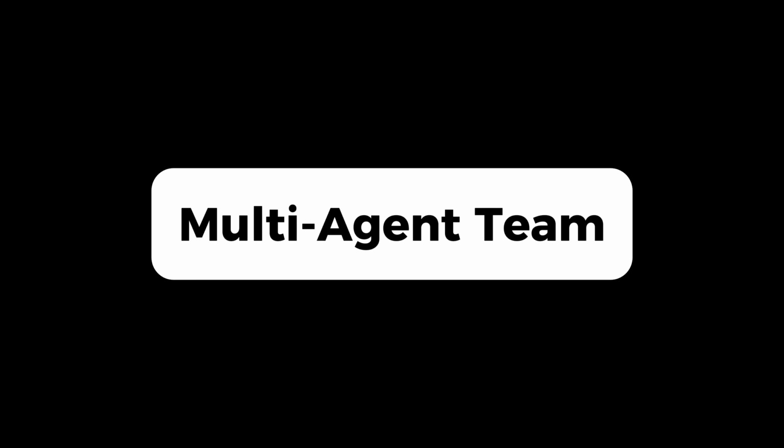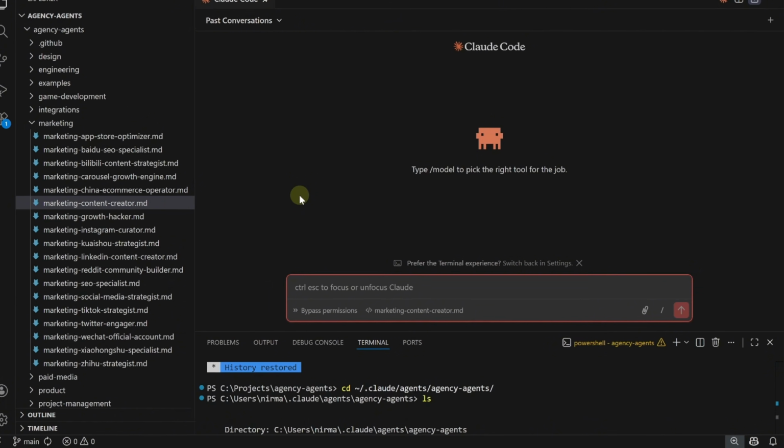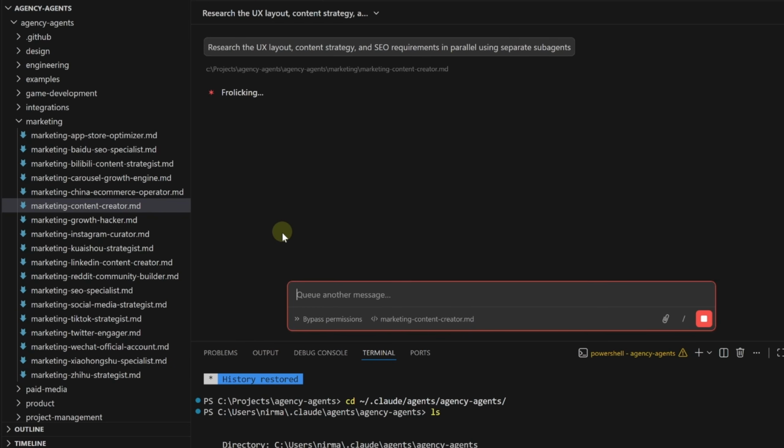So this is the part I said was the most useful. Let's say you are building a landing page. Instead of doing everything sequentially, you tell Claude, research the UX layout, content strategy, and SEO requirements in parallel using separate subagents. And Claude will launch 3 subagents simultaneously.